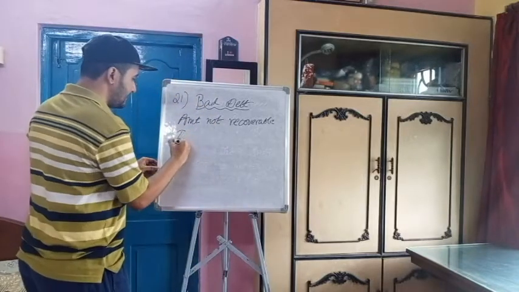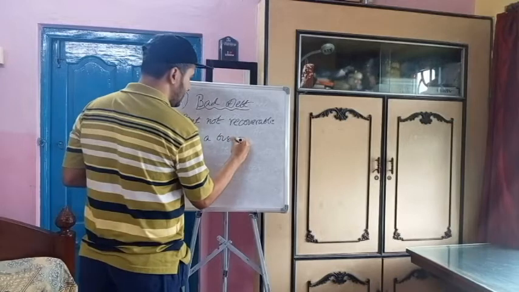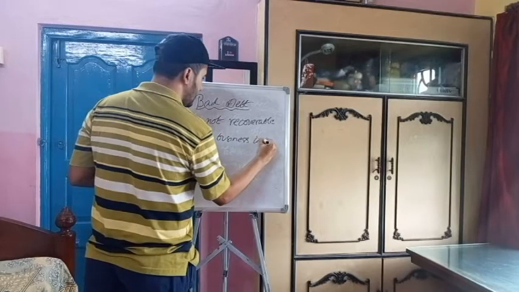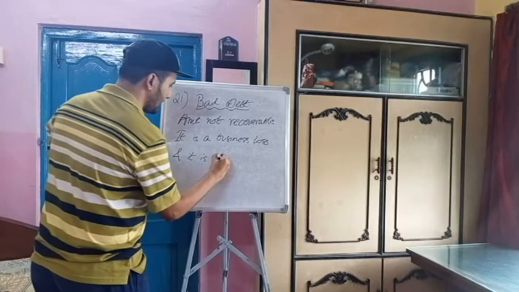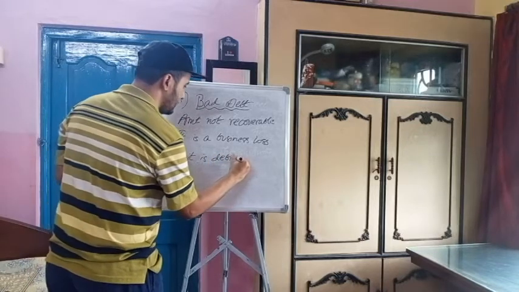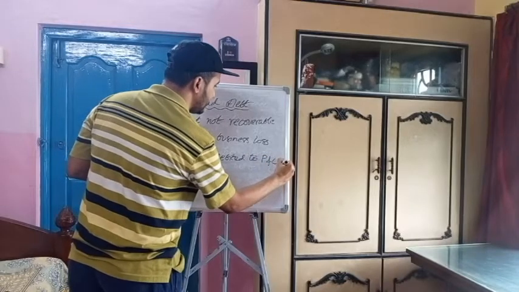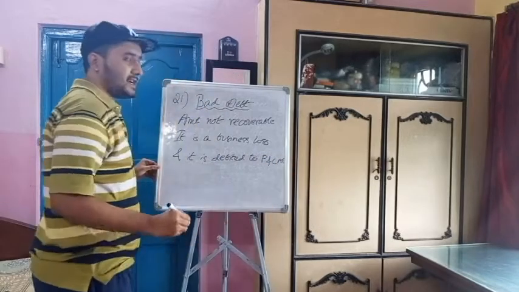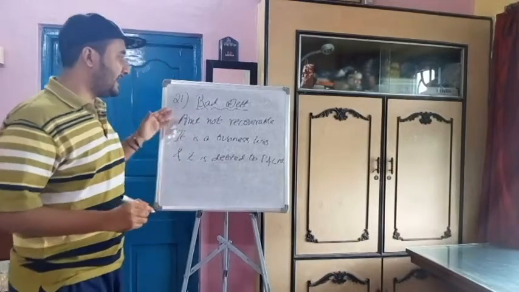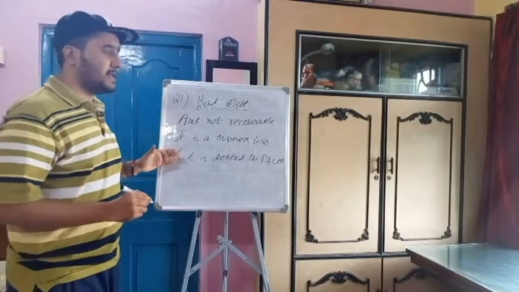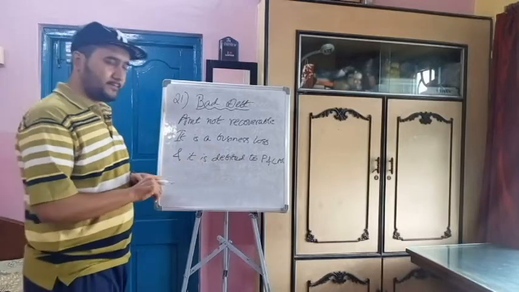What happens? It is a type of loss, and it is debited to profit and loss account. I have discussed balance sheet, trading account, profit and loss account. There are various types of account which we will see in the future. So bad debt is a business loss and it is debited to profit and loss account. Fine.